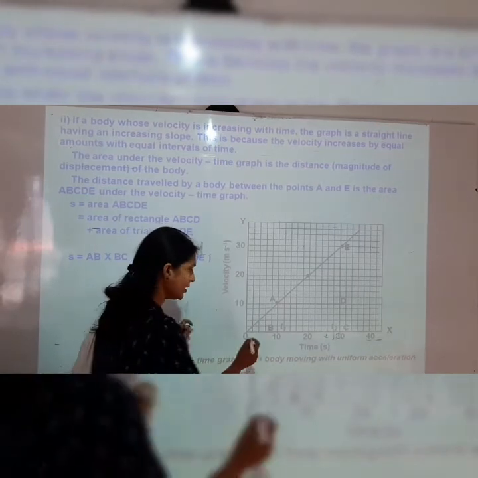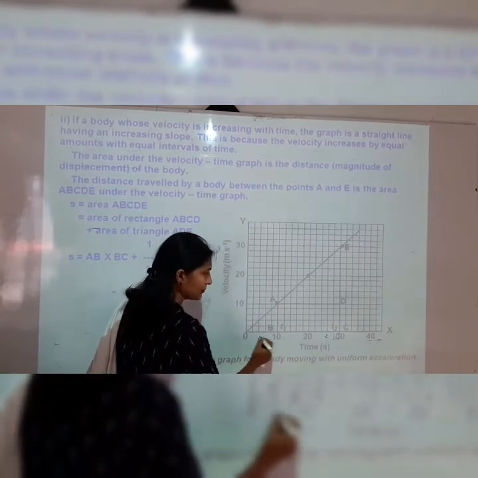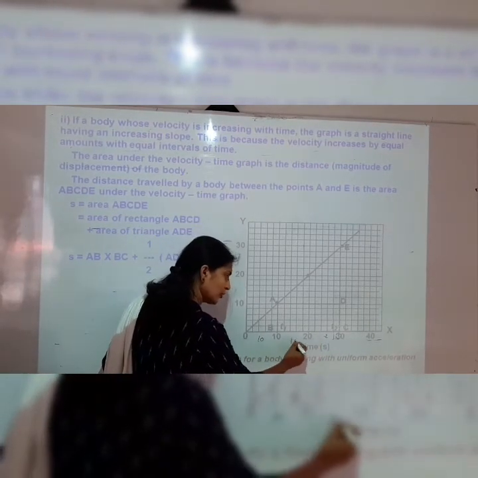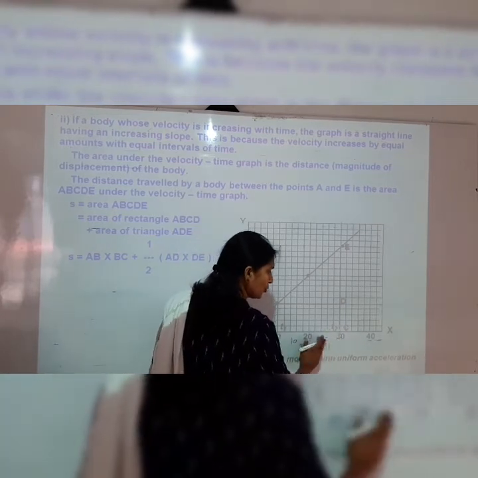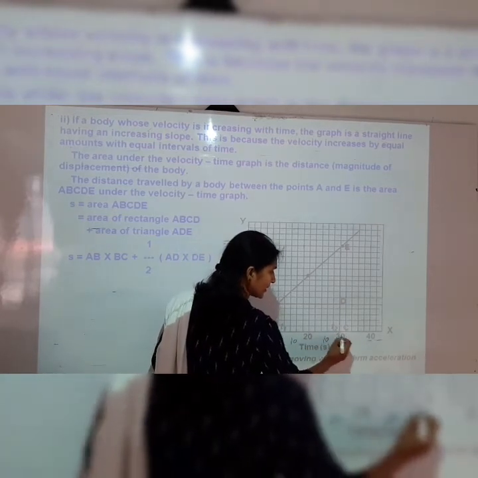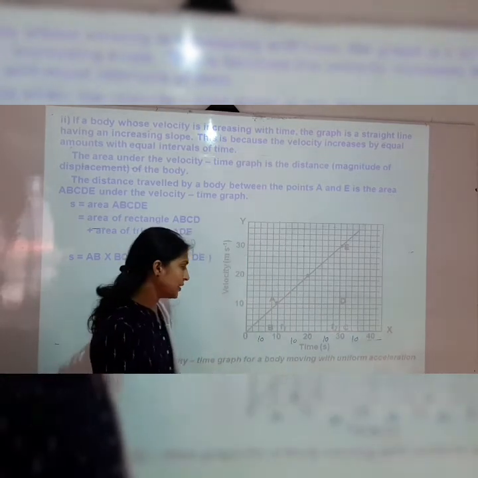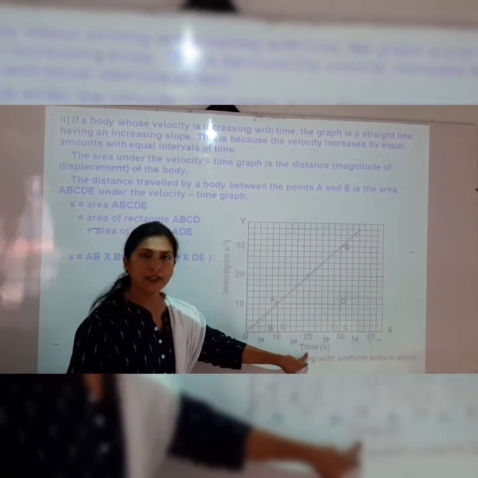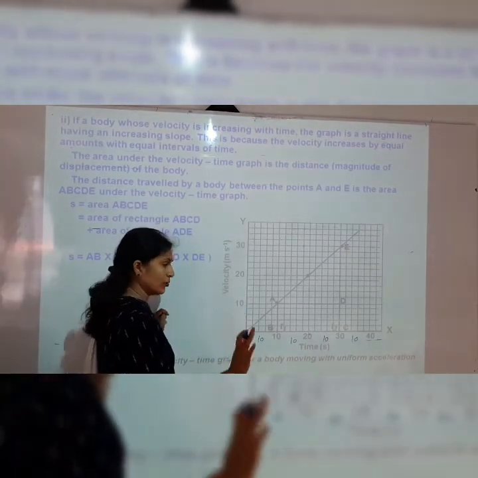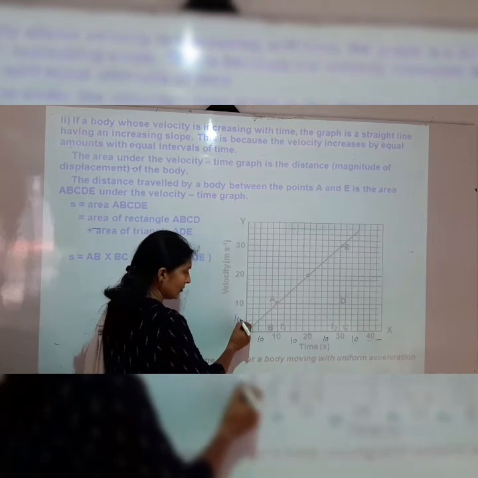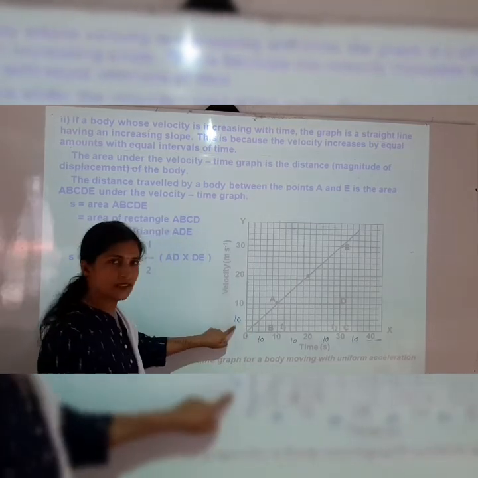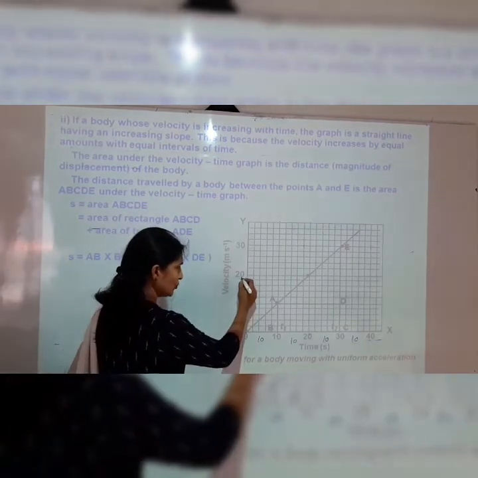Here you can see 0 to 10 is 10 seconds, 10 to 20 also 10 seconds, 20 to 30 also 10 seconds, and 30 to 40 also 10 seconds. So this time interval is equal, and the velocity change is also equal.